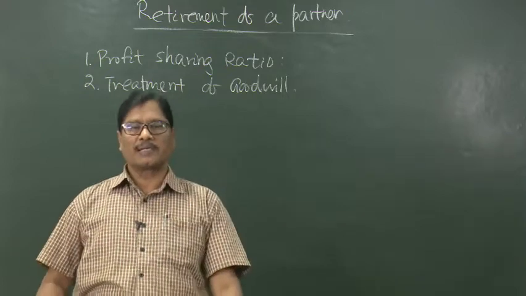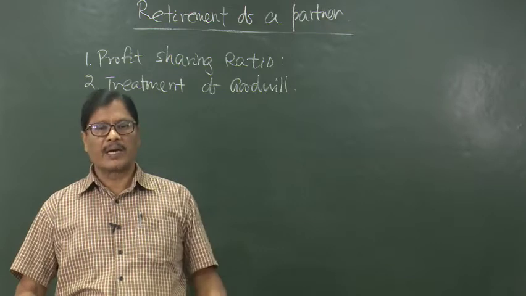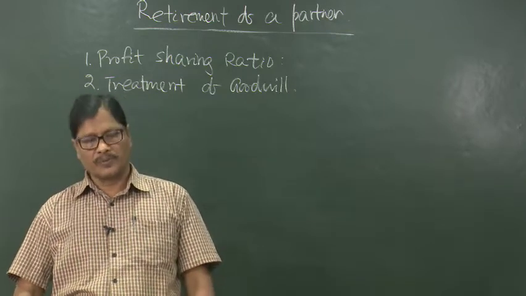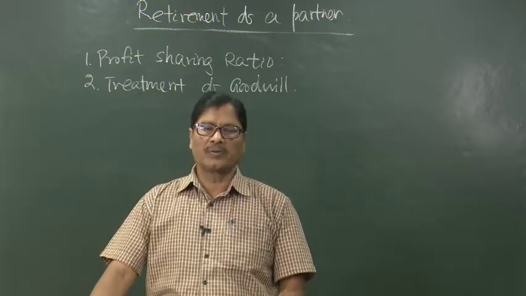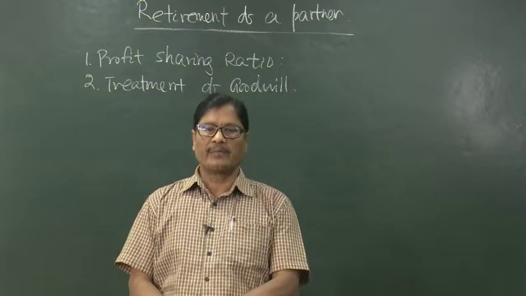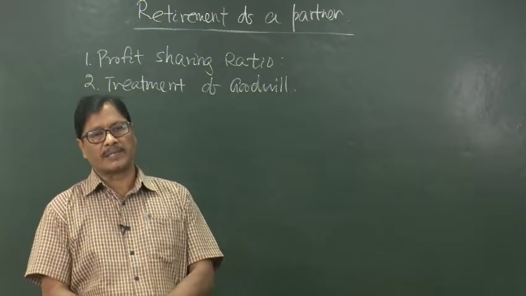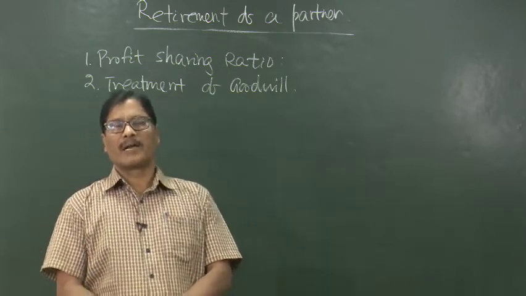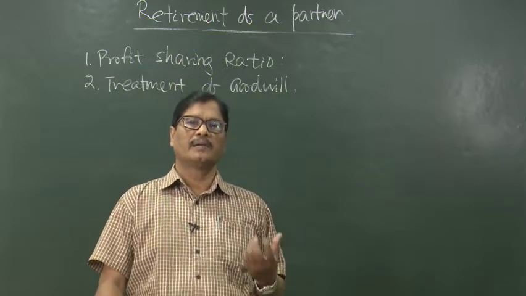That means, for the adjustment of goodwill on the retirement of a partner, you cannot raise goodwill. Whatever goodwill is there, that will have to be written off if you raise it. That means, the goodwill account which will be coming in the event of retirement of a partner will have to be written off immediately or will be adjusted through the capital accounts directly. It will not appear in the balance sheet because it is not a purchased goodwill, it is a generated goodwill.